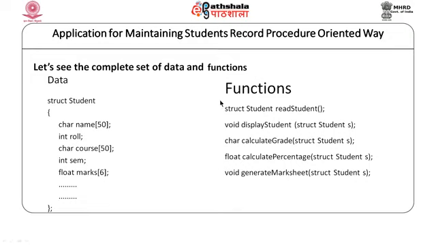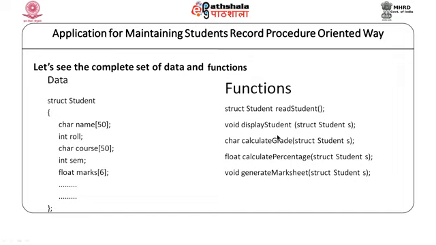We have already identified the functions that we need to perform. Now, in the procedure oriented paradigm, these functions are separate entities and this data is a separate entity. This function would perform an operation on this data. So, what we do is we pass that data to these functions. For example, if you look at this read student function, this would read a student's details and it would return a variable holding the details of the student that we have read in this particular function.